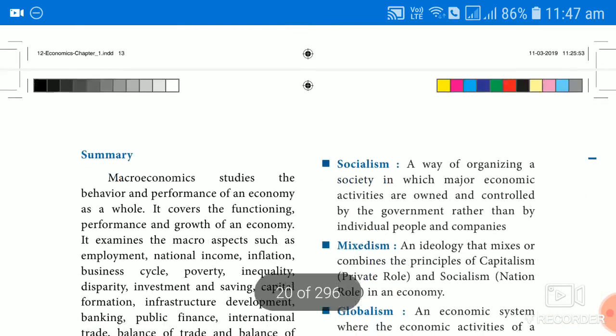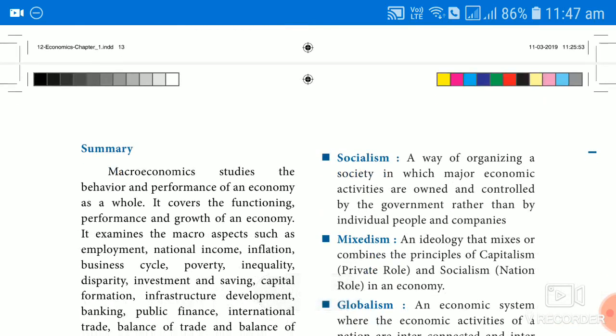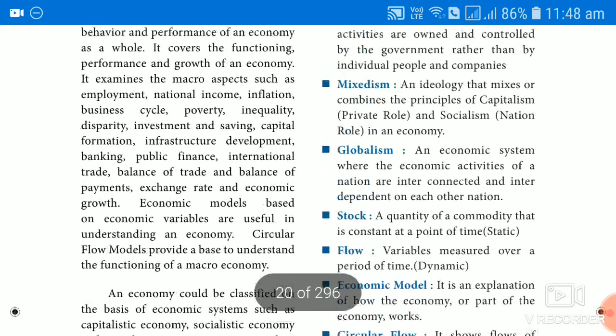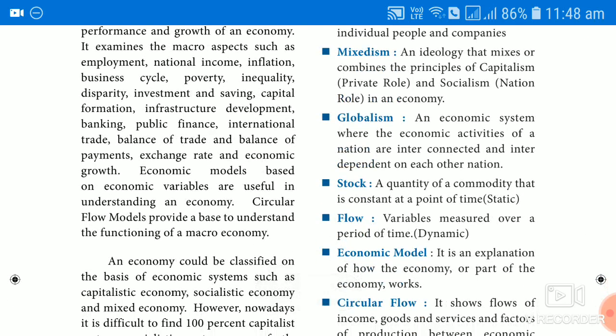Now we come to the summary of lesson 1. Let us summarize what we discussed. We discussed the meaning and the objectives, and the main purpose of studying macroeconomics and its performance, particularly how the growth of an economy takes place. We will study the macro aspect in detail, but it consists of broader concepts like employment, inflation, poverty, inequality, income, savings and investment.